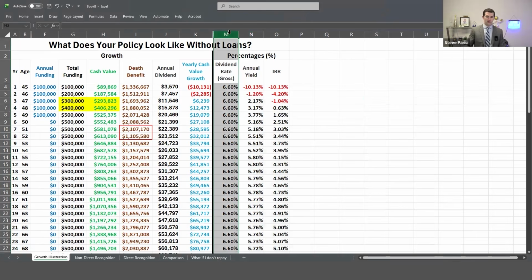We've got the dividend rate, which is a gross rate, and then the annual yield, which displays your net growth rate year over year, and then also your internal rate of return. And if you are looking at a non-direct recognition illustration, this will be consistent. If it's direct recognition, this will not be consistent, because if the dividend changes, that net yield is going to change as well.